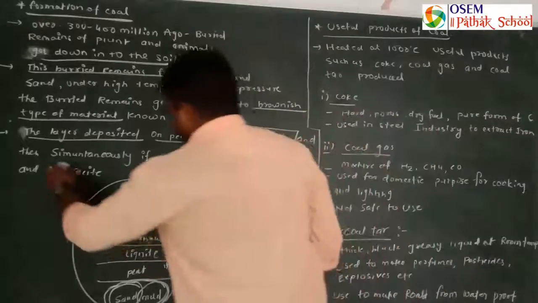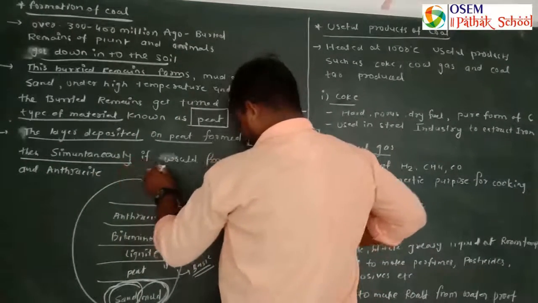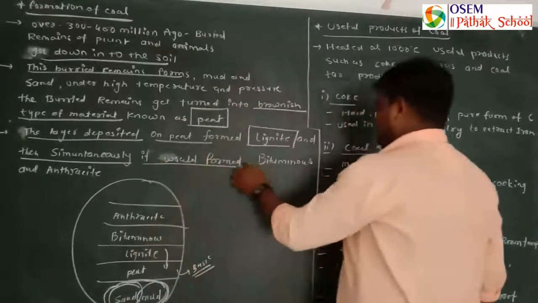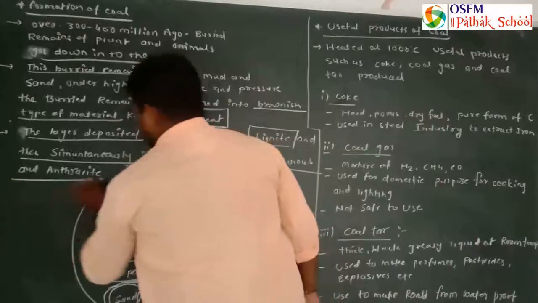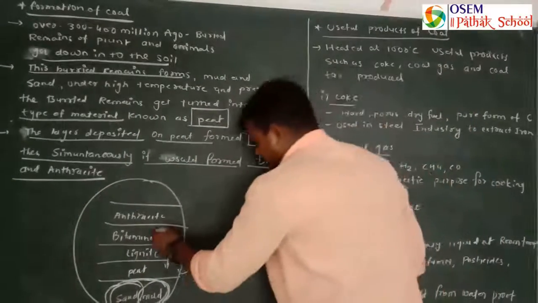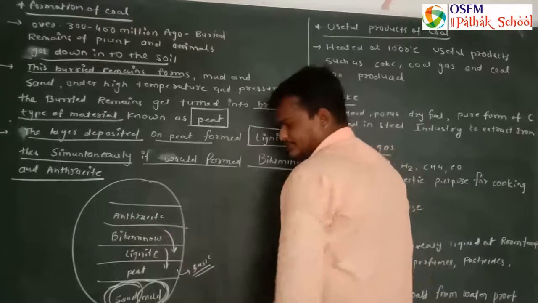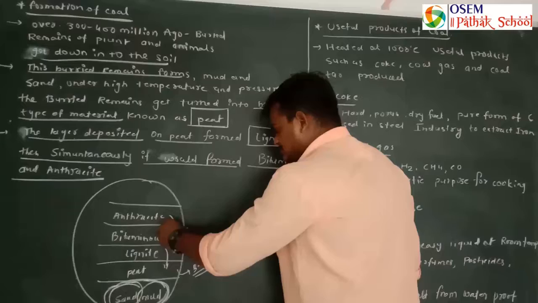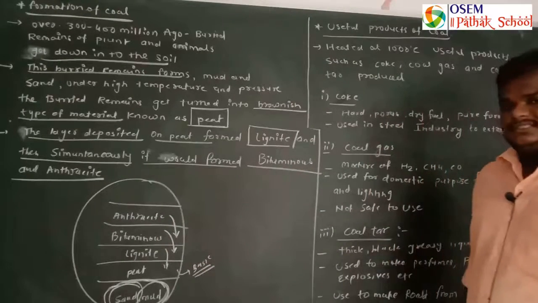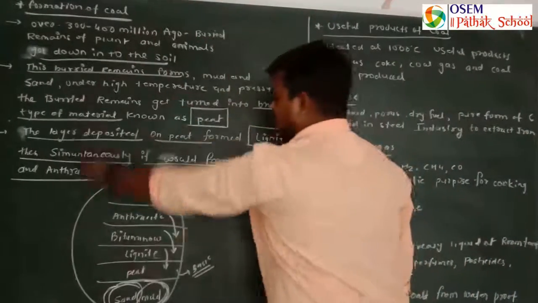And simultaneously, it would form bituminous and anthracite types of coals. Again, a layer deposited on lignite will form bituminous. A layer deposited on bituminous will form anthracite type of coal. So this is the formation of coal.